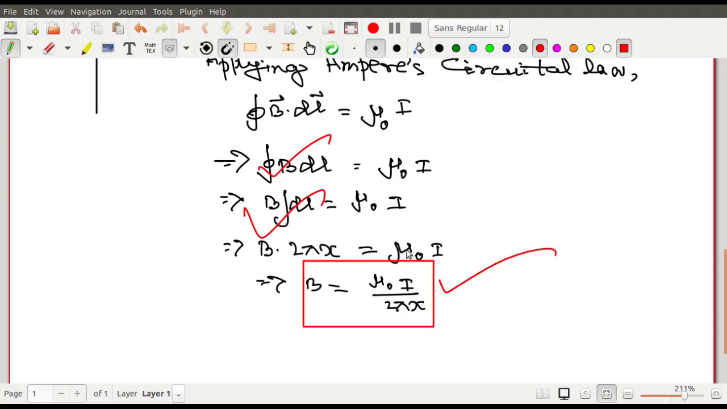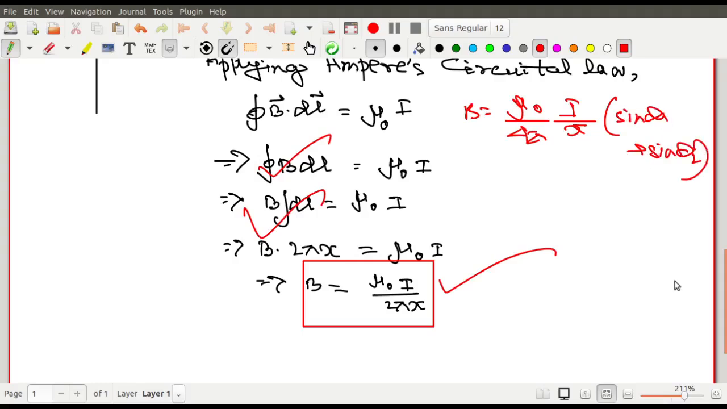Due to an infinite wire, because for the wire we had an actual expression, the actual expression was mu 0 by 4 pi I by x, most probably it was sin theta 1 plus sin theta 2. This was the expression as far as I remember. Theta 1 and theta 2 were the angles, and those angles were tending towards 90 degree. These angles were 90 degrees for an infinite wire.